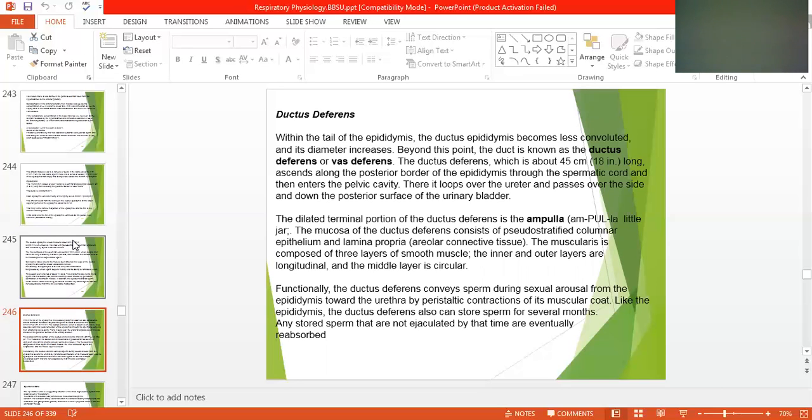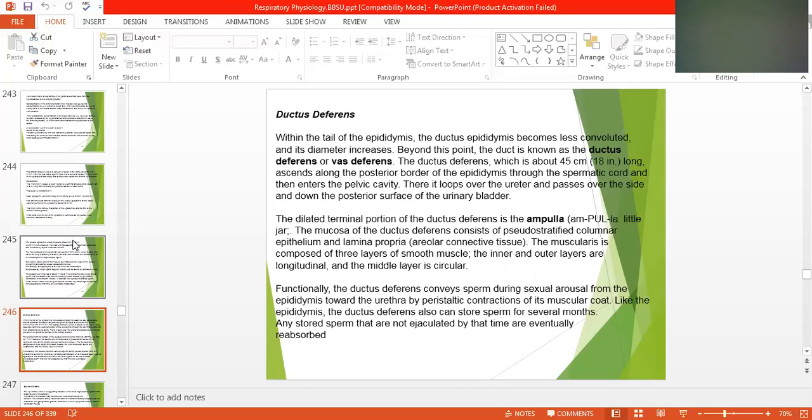The mucosa of the ductus deferens consists of pseudostratified columnar epithelium and lamina propria of areolar connective tissue. The muscularis is composed of three layers of smooth muscle. The inner and outer layers are longitudinal and the middle layer is circular.